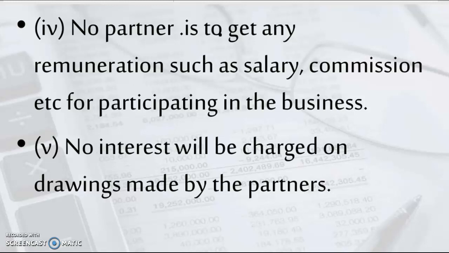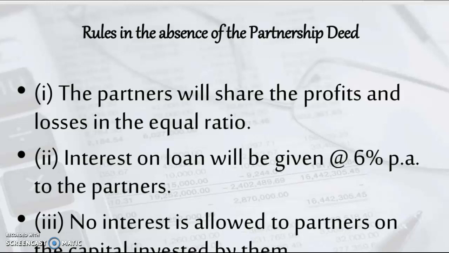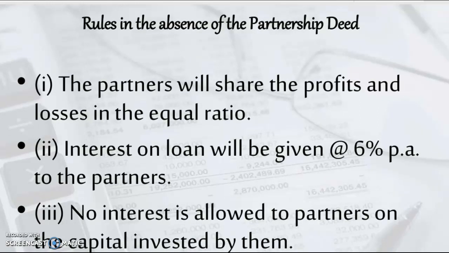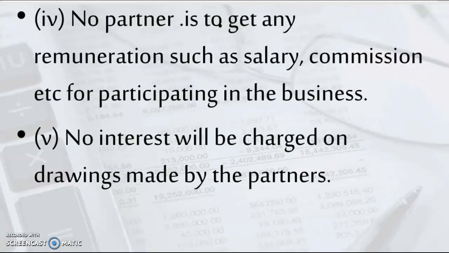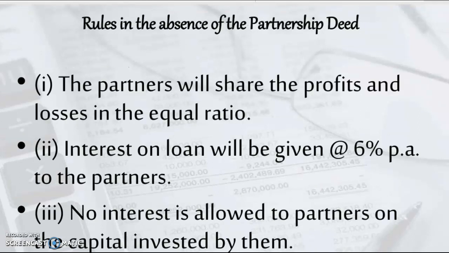So dear students, here the 5 important rules are given. Please keep in mind these rules will be applicable only when there is absence of partnership deed, and absence of partnership deed means that the provisions relating to certain items are not given in the statement or in the question. You had studied here the 5 important rules, 3 on this slide and 2 on this slide. Now, in a nutshell, I give you the 3 important rules which you have to keep in mind. What are those rules?